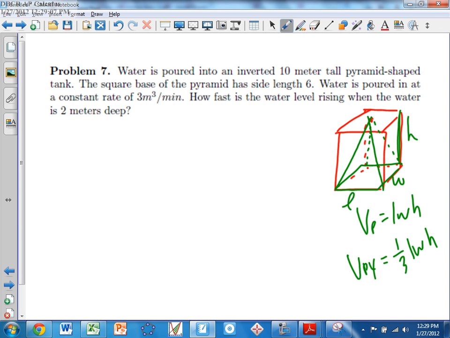Okay, but put the formulas in there. No, you have to know what they mean. If you just write V equals LWH, you gotta know what that means.